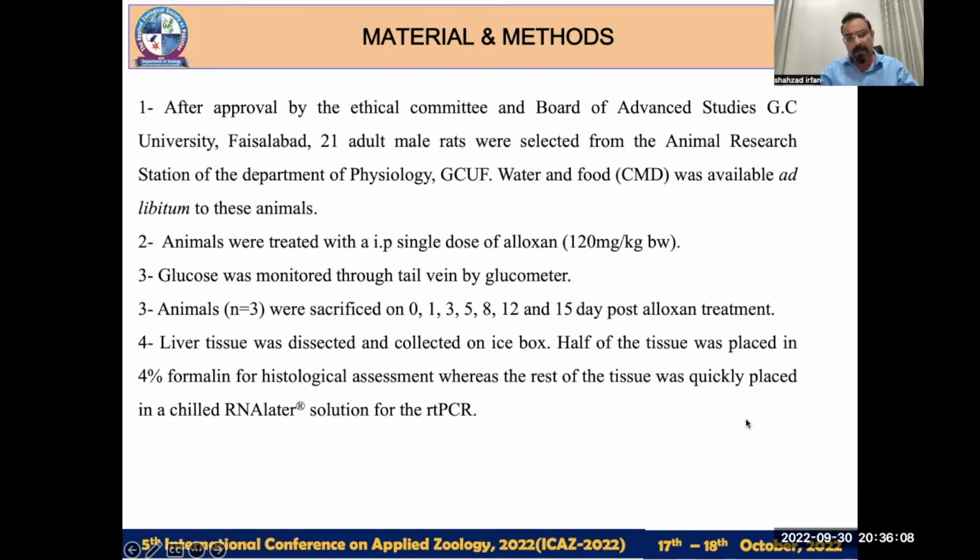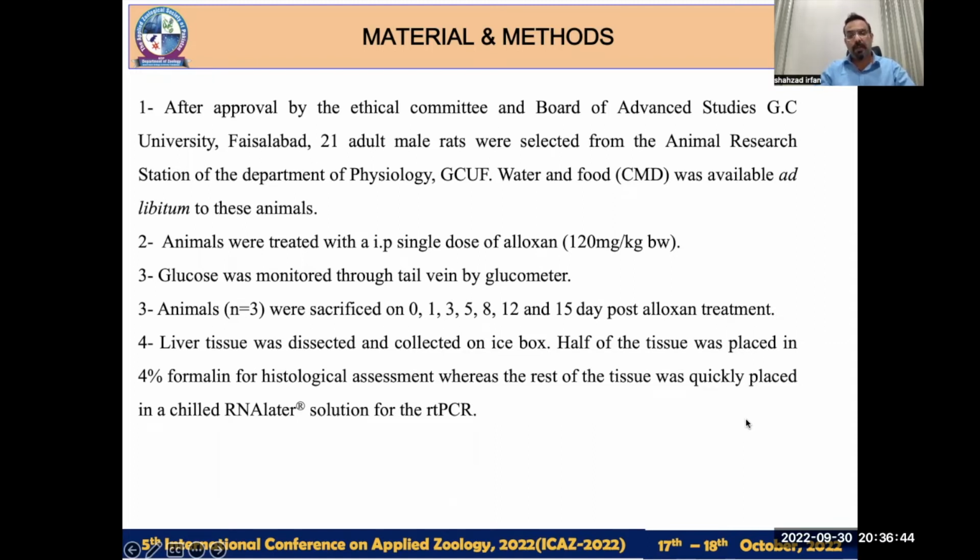which means that we are more interested in the timestamp of the expression pattern of ChREBP, these animals were sacrificed on multiple days. These animals were sacrificed on the 0, 1, 3, 5, 8, 12, and 15th day. Day 0 is the day on which the alloxan treatment was given, and days 1, 3, 5, 8, 12, and 15 are the post-alloxan treatment days. A total of 3 animals were sacrificed on each of these days. After the sacrifice, the liver tissue was dissected and collected.